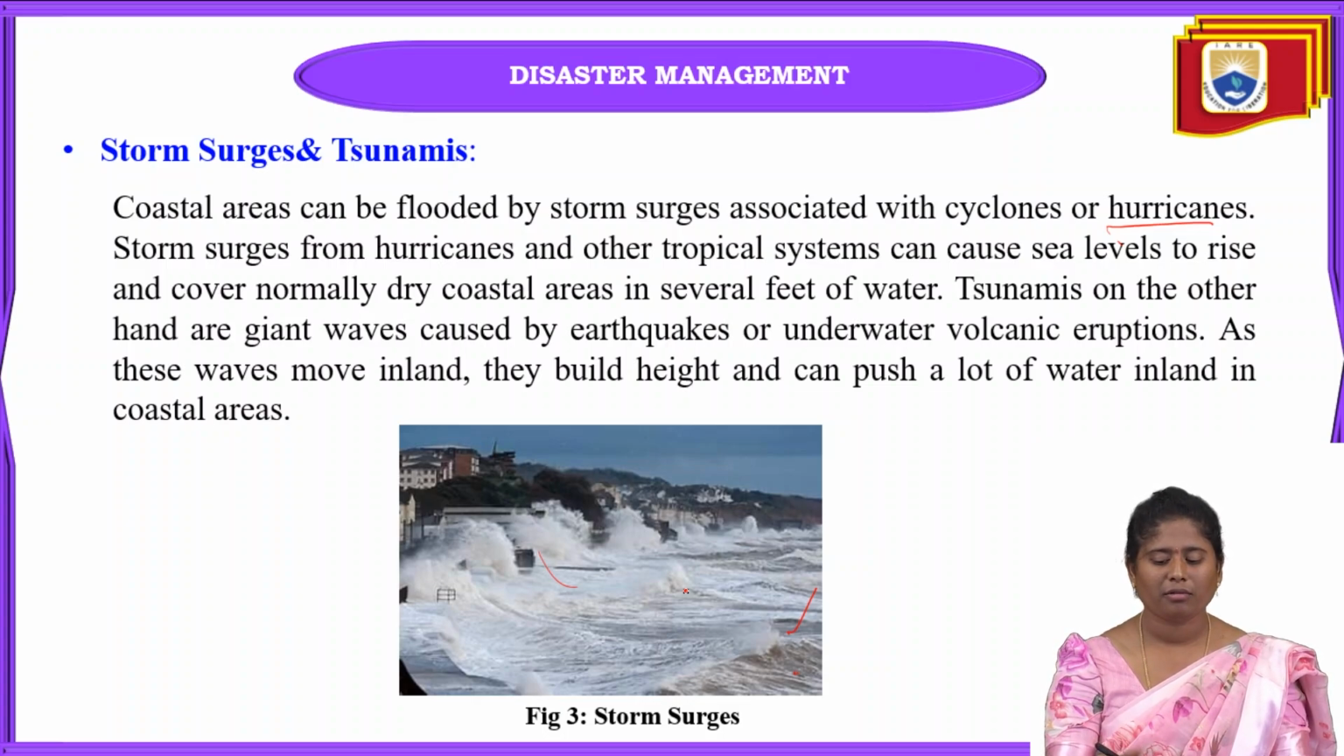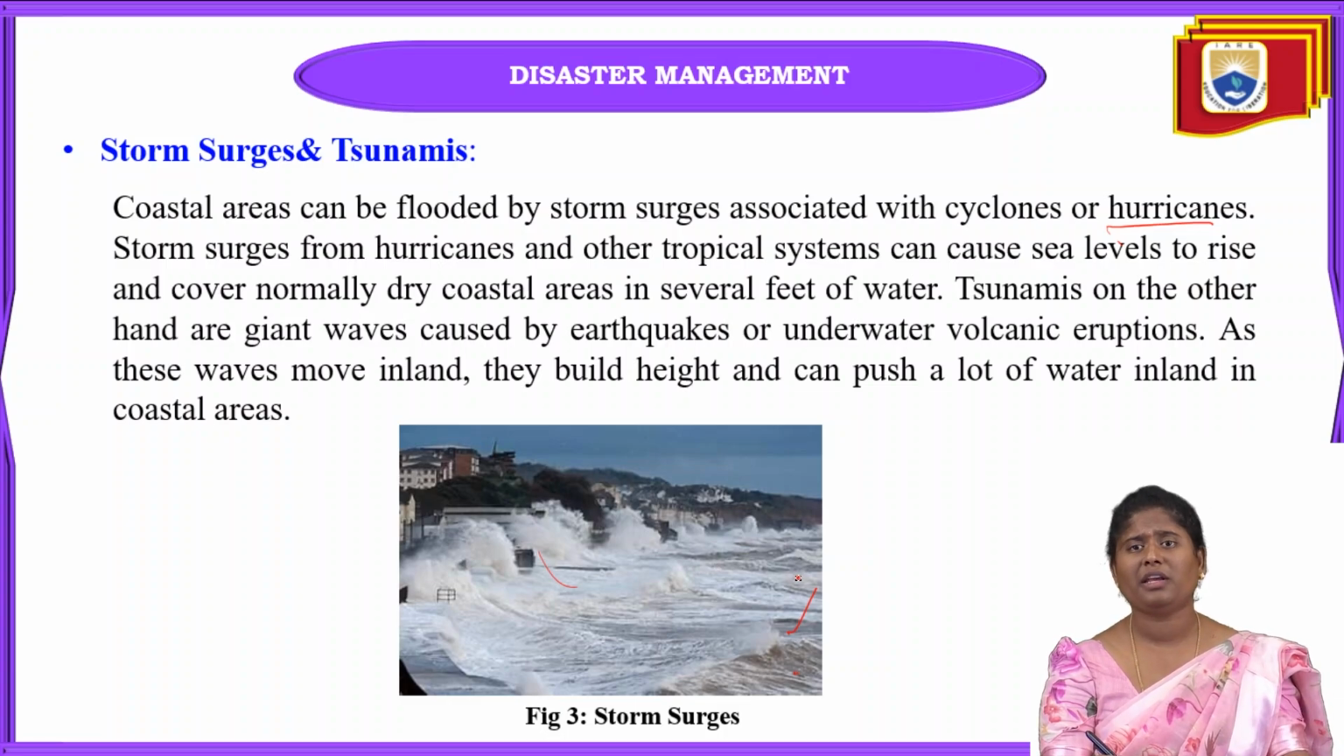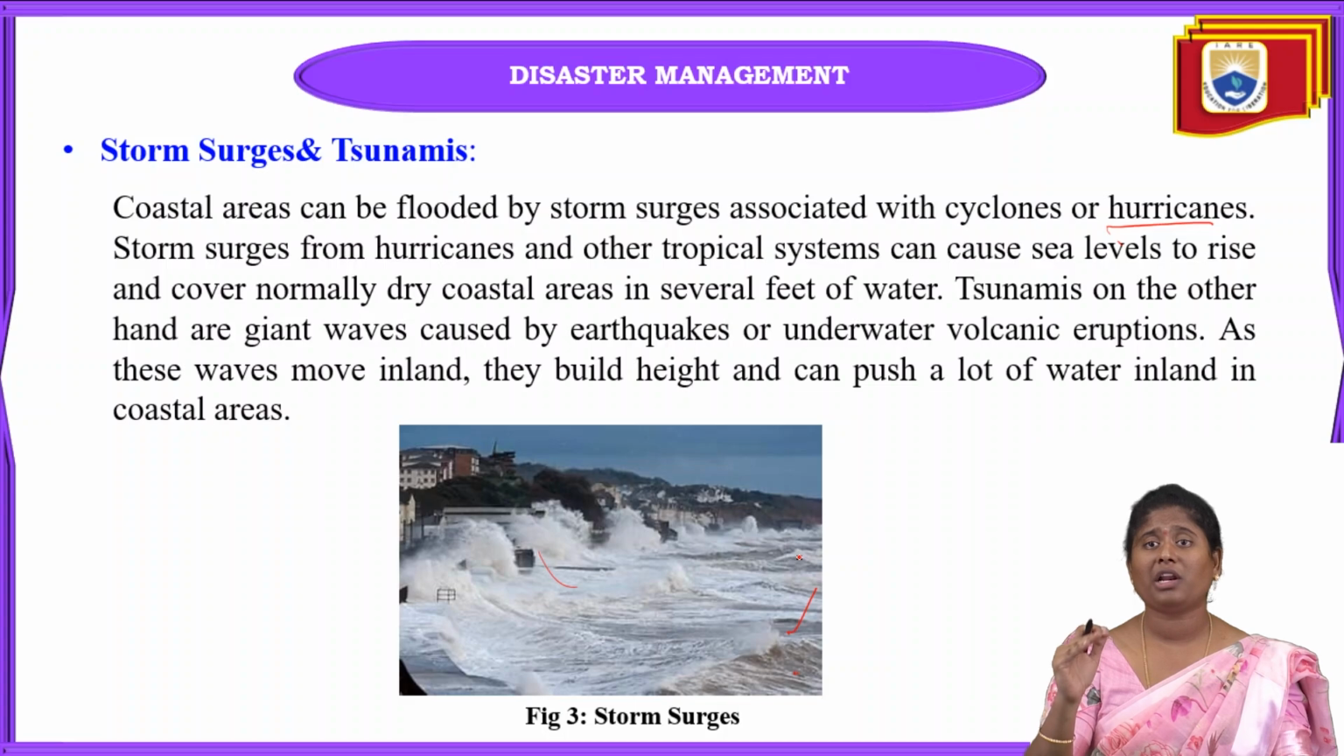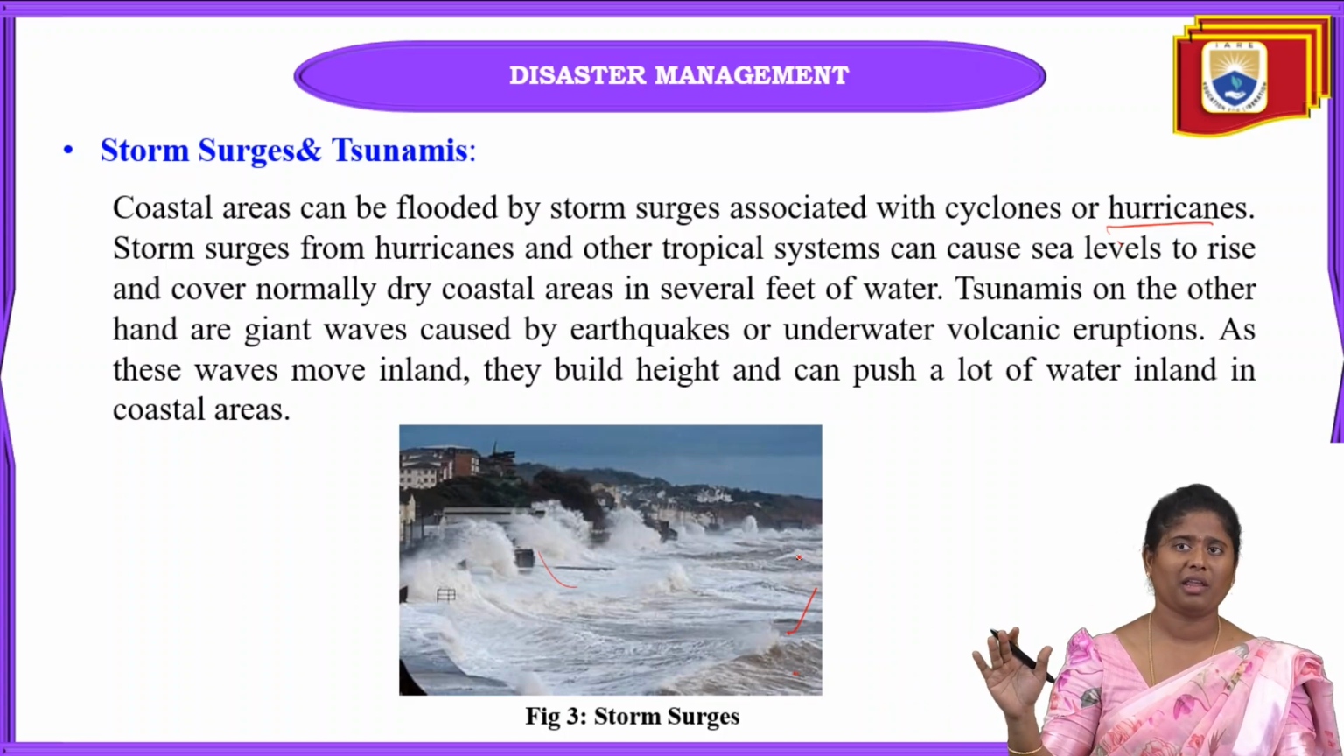Due to storm surges, flooding can occur easily. Why? Because when storm surges occur, the sea level will rise, and when there is a rise in the sea level, automatically it will cover the overall coastal areas. Several feet of water will go towards those coastal areas.